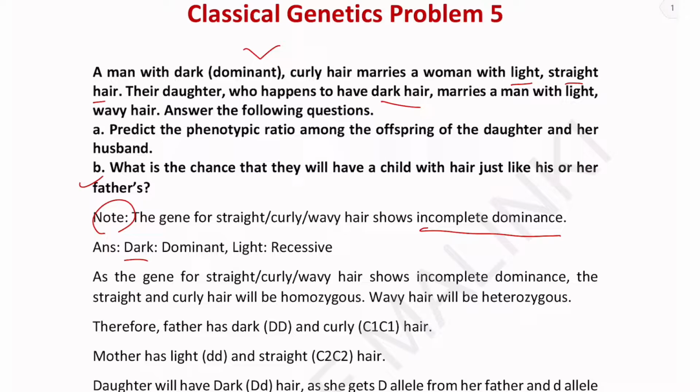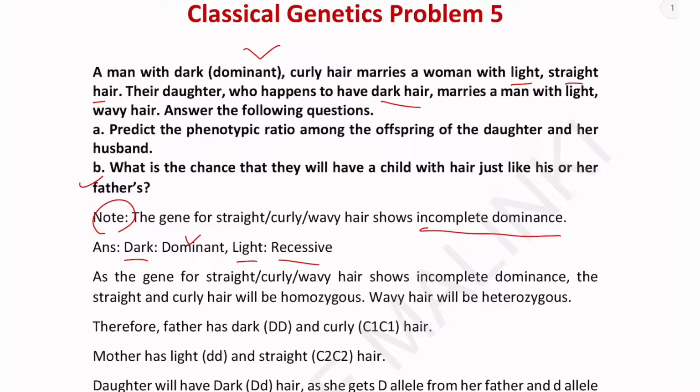So dark is dominant here, that is given in the question. And as dark is dominant, the light would be recessive. So we now know that dark has the dominant allele and light has the recessive allele.